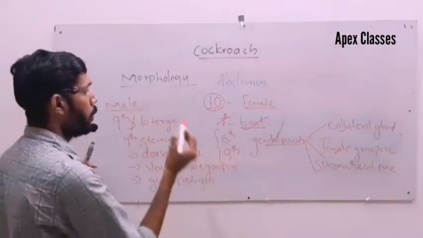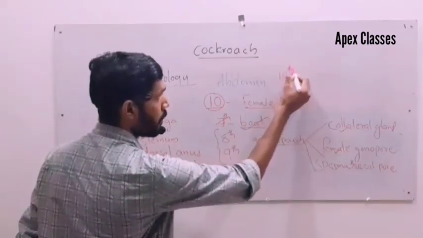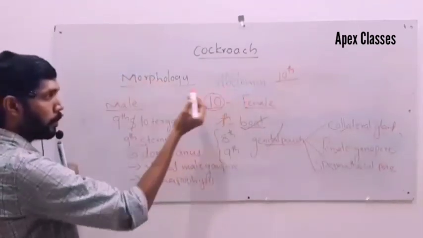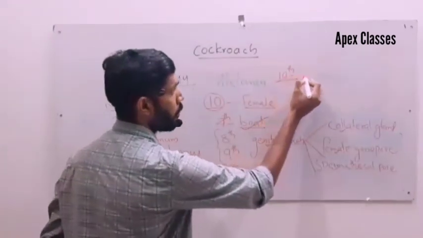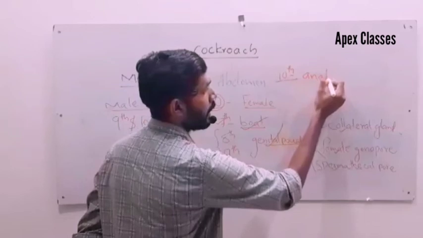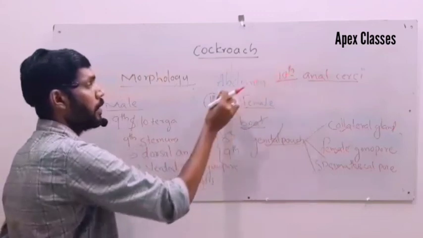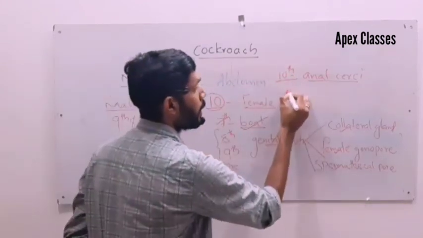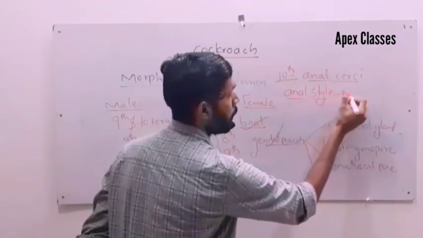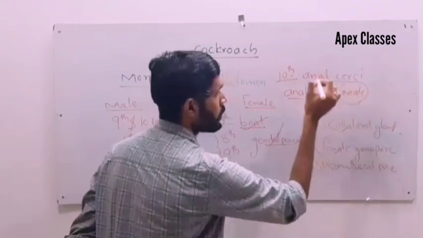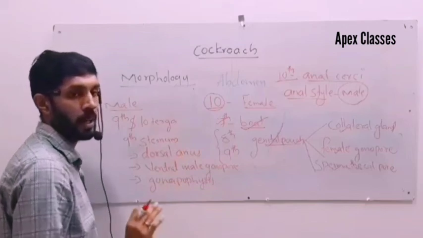An important point, both male and female, the abdomen consists of 10 segments. In both male and female, the 10th segment consists of anal cerci. Means anal cerci we can see in both male and female. But anal style is present only in male. It's an important point. Anal style is present only in male, but anal cerci is present in both male and female. That's all about abdomen.